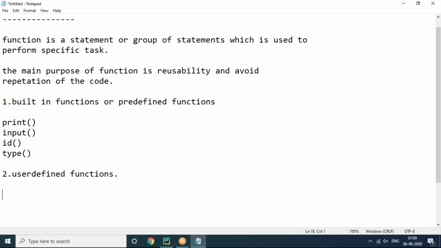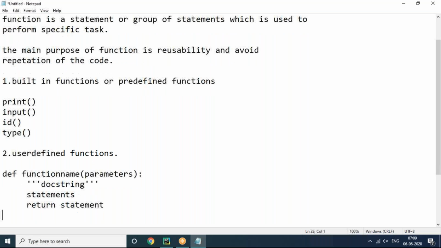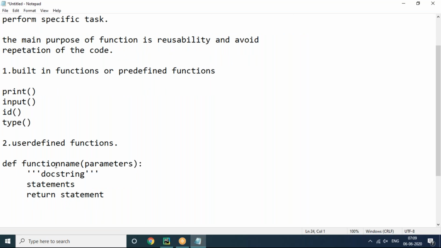To create a user-defined function, this syntax is required. def is a keyword. Then after that, function name, brackets, parameters which are input values, colon compulsorily required, and after that the docstring, meaning documentation string. Then after that any valid statements and a return statement. Observe here. I want to explain this complete syntax.